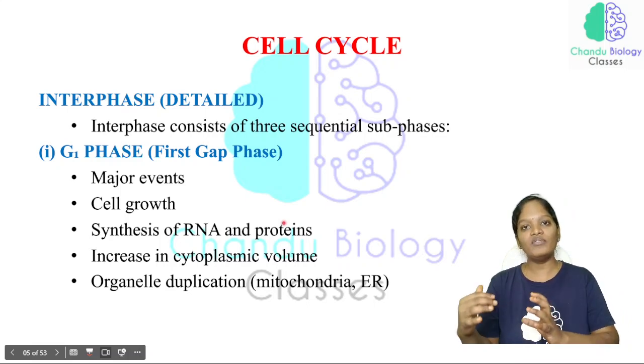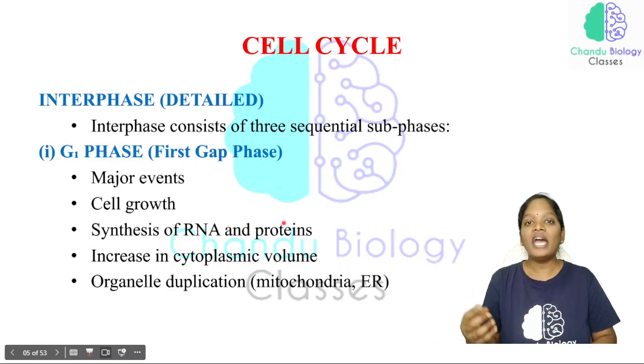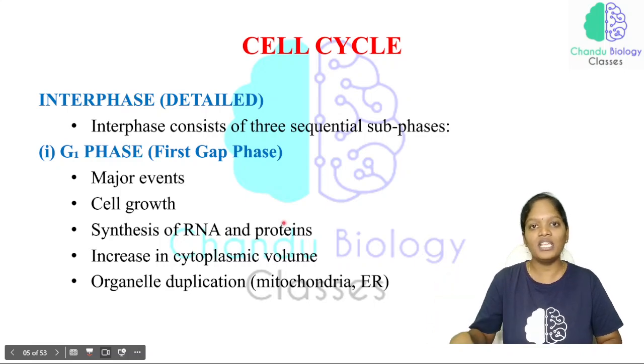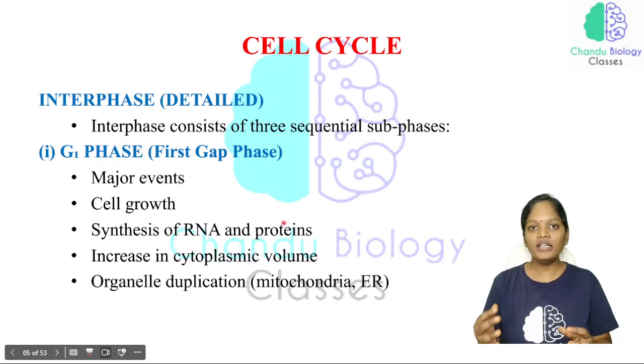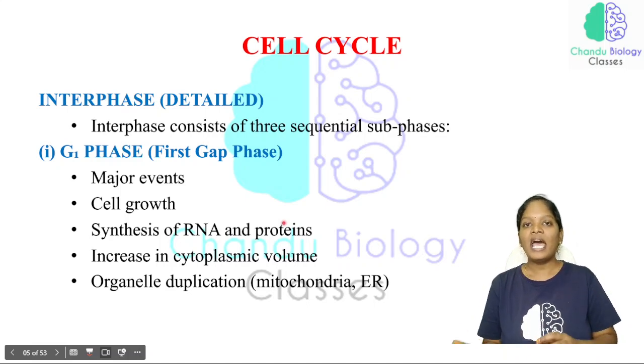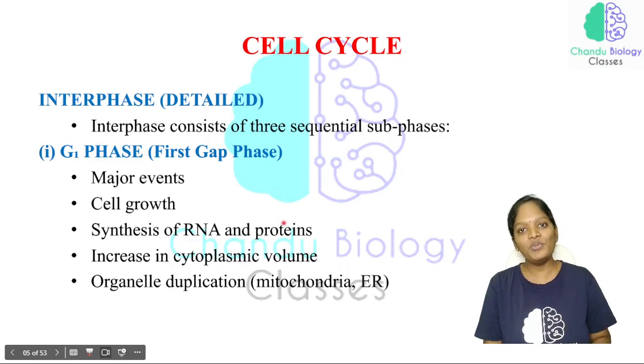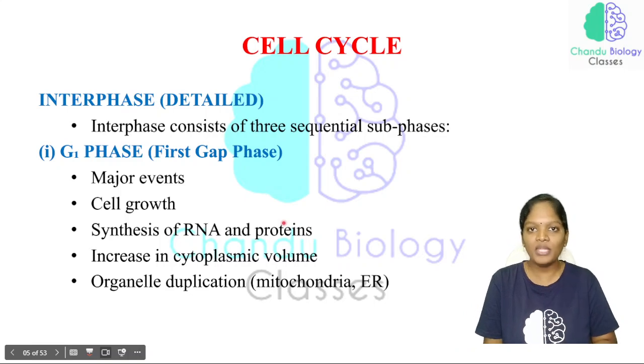Only when all these complexes enter the S phase do they become active, and they are activated by the complex which is present in the S phase. I repeat, all the materials which are required for DNA replication have been prepared in the G1 phase. That is why we call the G1 phase a preparatory phase for the S phase.